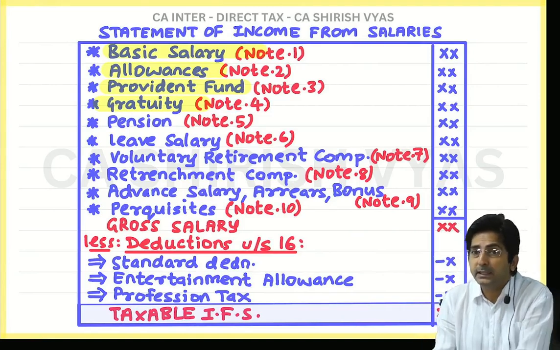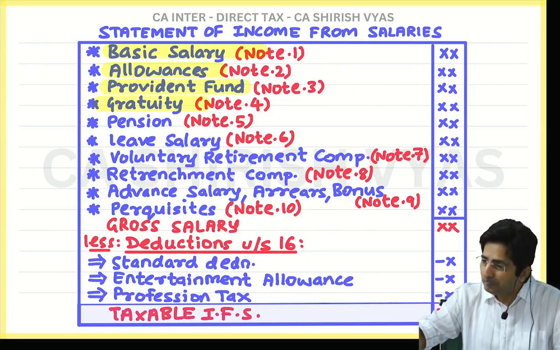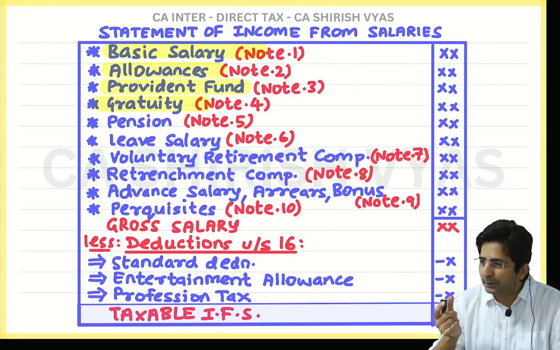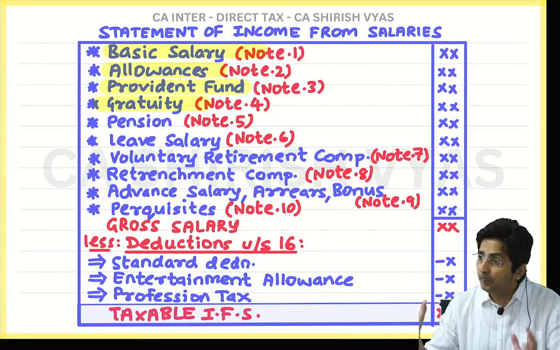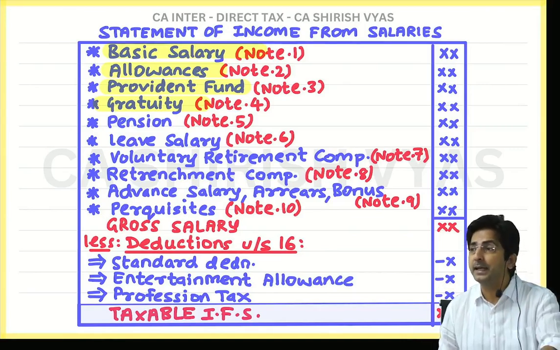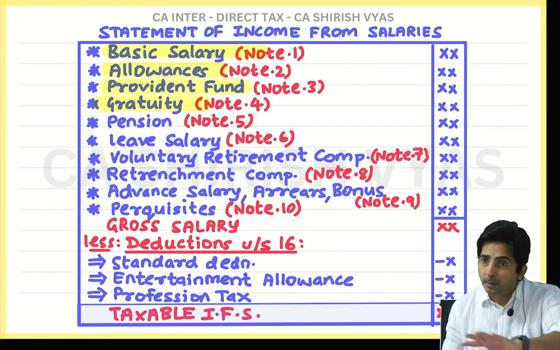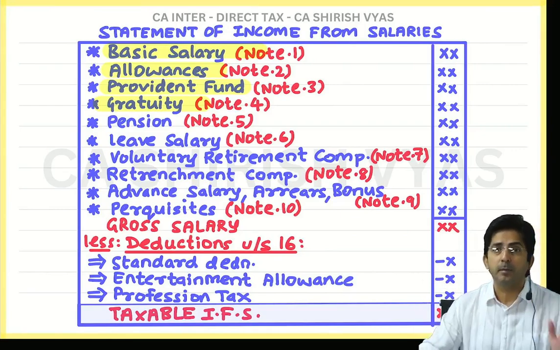So he is requesting his boss, "Anyways you are going to give me the pension, but do one thing. Instead of giving me a small amount every month, give me a big amount in lump sum." If you do like this, we say your pension is commuted. It is converted into a lump sum amount.